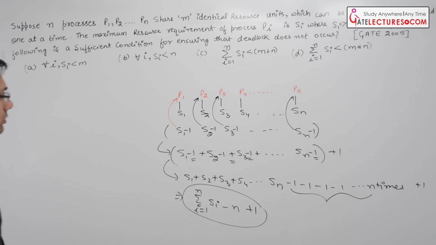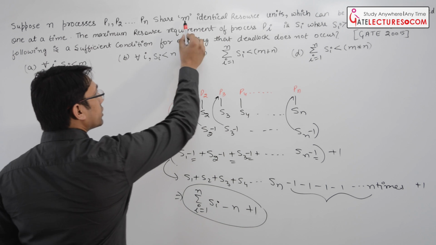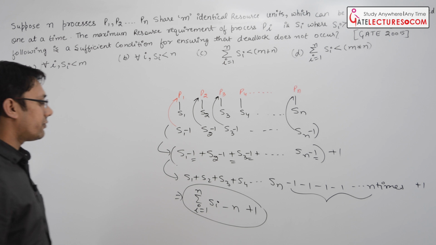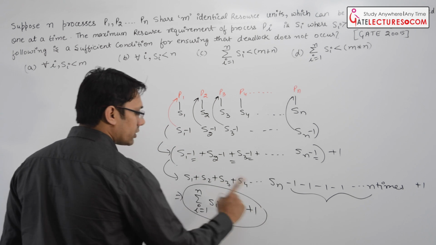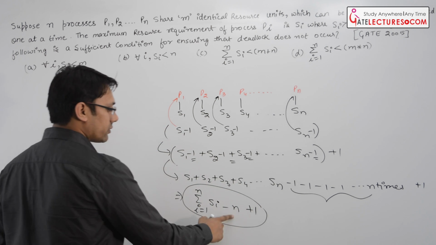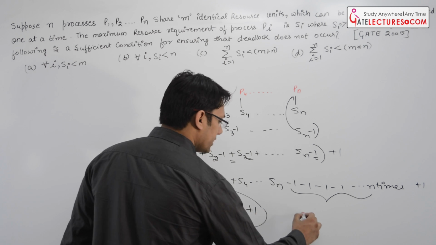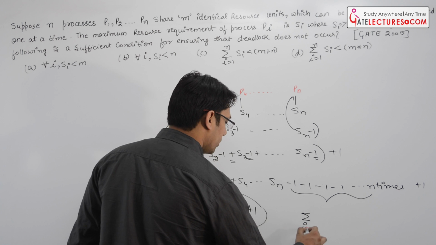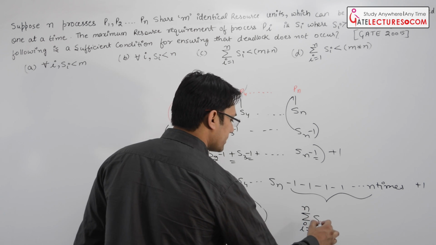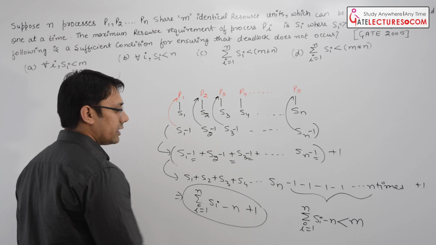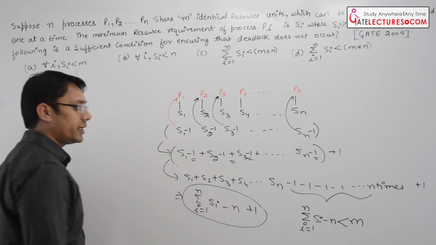Now they are saying there are total m identical resources. Therefore, we can say if m is equal to this, then there will not be any deadlock. Or we can say, if m is greater than summation i equal to 1 to n of Si minus n, then there will not be any deadlock.